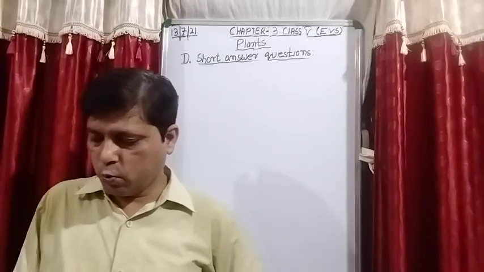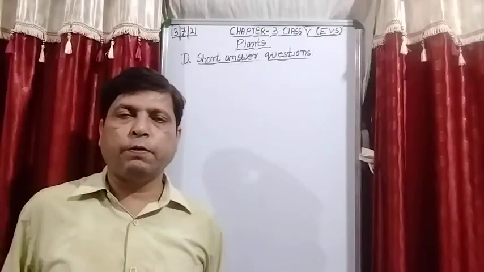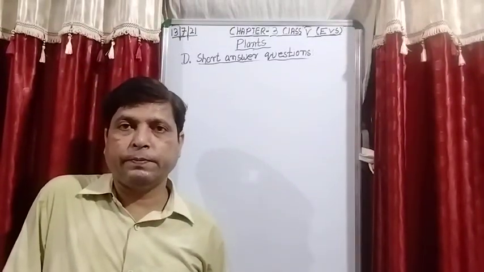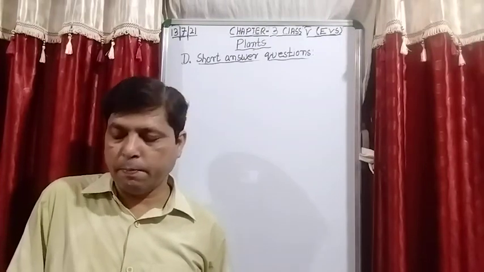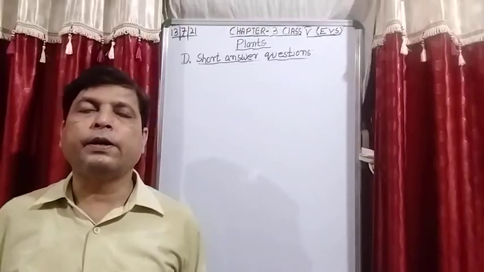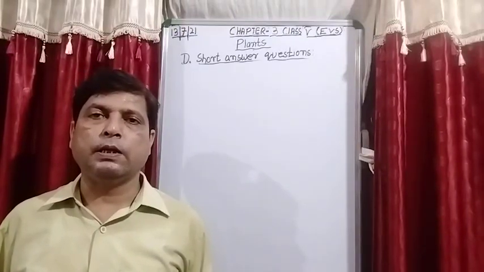Is it clear? So basically seeds are divided into three parts. First is an embryo, means the baby plant. Second, a food storage, and third is the seed covering or seed coat. Is it clear?